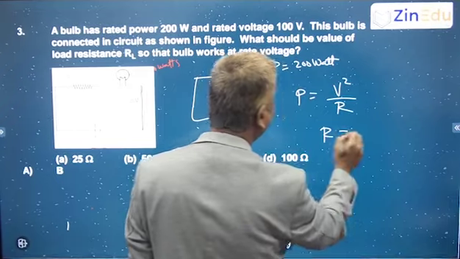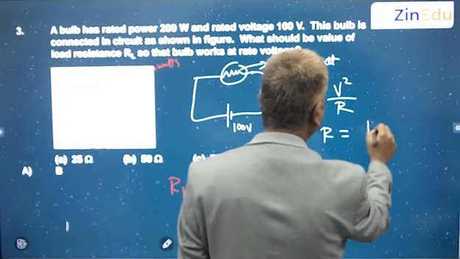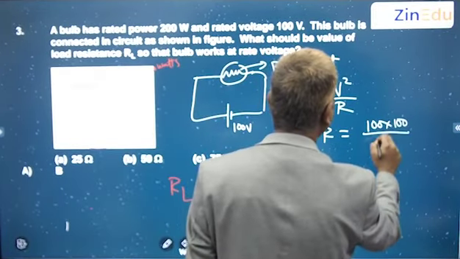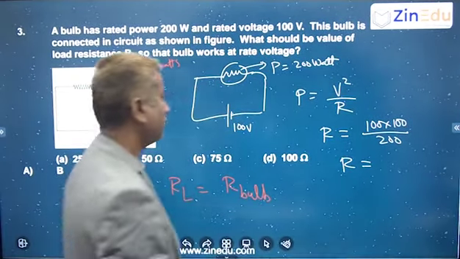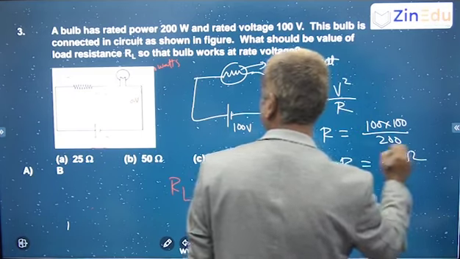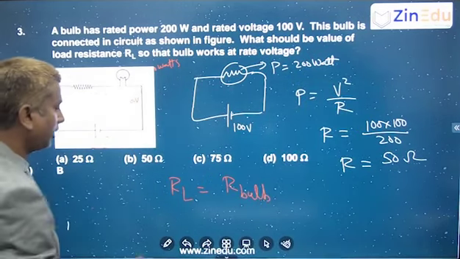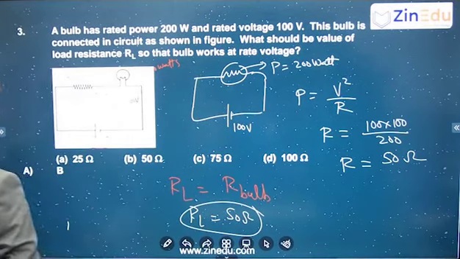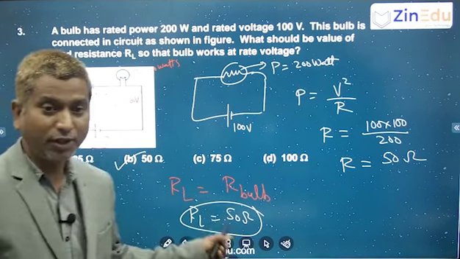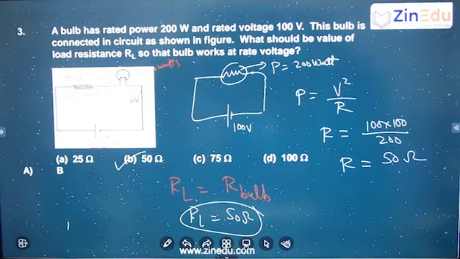So R is V square by P, which is 100 into 100 by 200. So is it not 50 ohms? So the load also will be 50 ohms. That is the easiest way we did it. Okay. Hope all of you have got it. Alright. So we'll go to the next one.